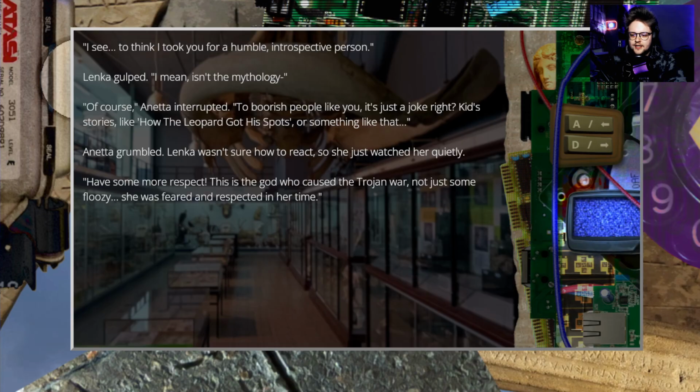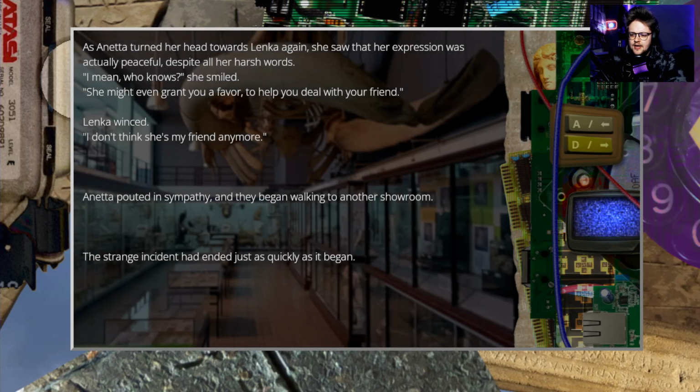Annetta grumbled. Lenka wasn't sure how to react, so she watched her quietly. "Have some more respect. This is the god who caused the Trojan War, not just some fuzzy story. She was feared and respected in her time." As Annetta turned her head towards Lenka again, she saw that her expression was actually peaceful, despite all her harsh words. "I mean, who knows," she smiled. "She might even grant you a favor to help you deal with your friend." Lenka winked. "I don't think she's my friend anymore." Annetta pouted in sympathy, and they began walking to another showroom.